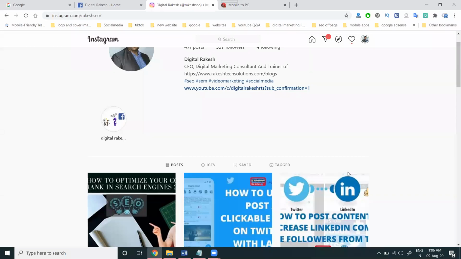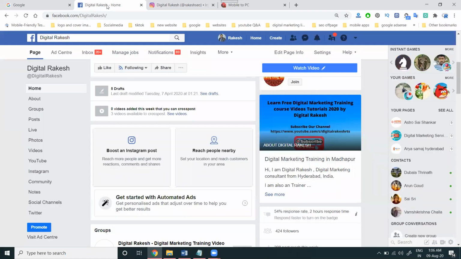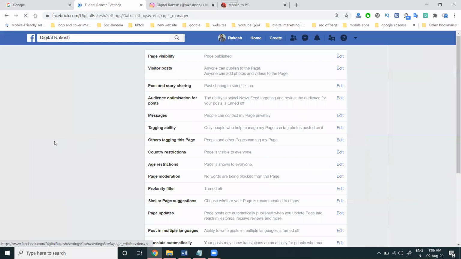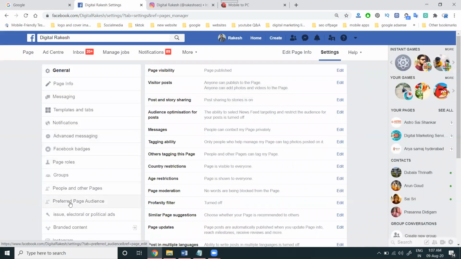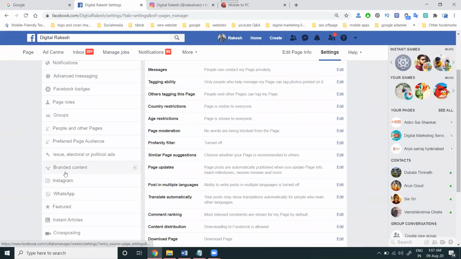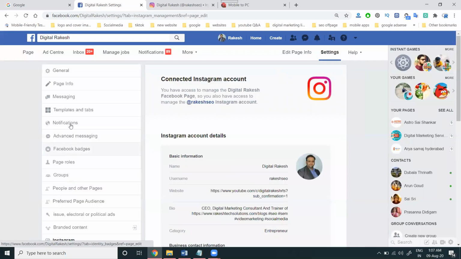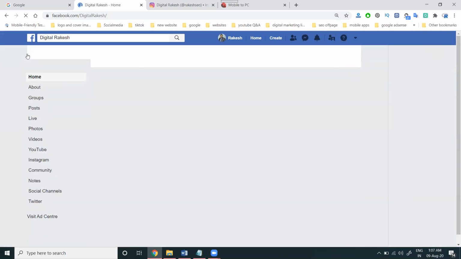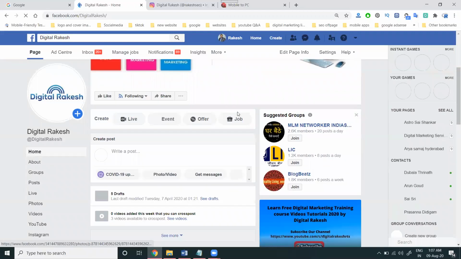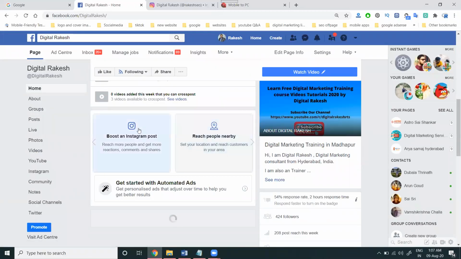So guys, recently I saw one comment here. If we're promoting any Instagram post to create an ad, we can depend on the Facebook option. When your Facebook page is connected to Instagram, any ad can be created using the Facebook page option. That is how you promote your Instagram post using the Facebook page option.